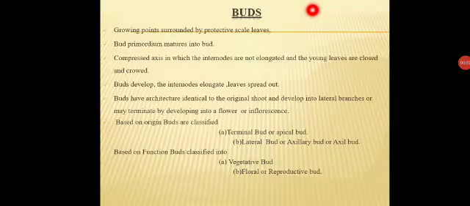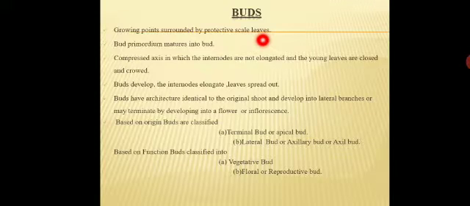Next one is bud. What is a bud? A bud is nothing but growing points surrounded by protective scale leaves. In Tamil we say muttu. Here, a bud is nothing but growing points surrounded by protective scale leaves. That is called a bud.